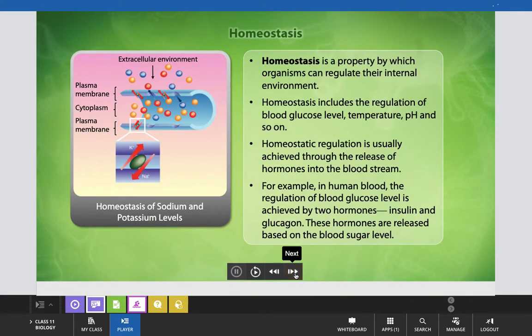Now come to the next important characteristic feature, which is also considered a fundamental characteristic, that is homeostasis.